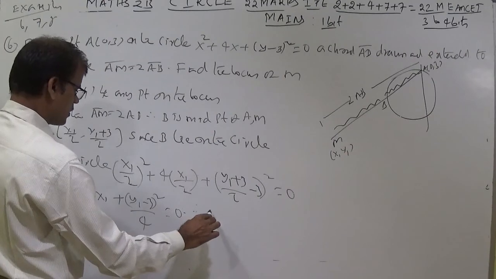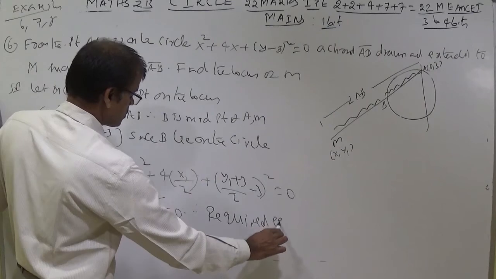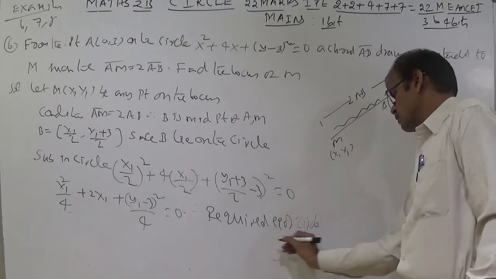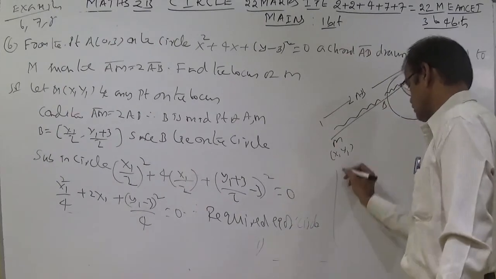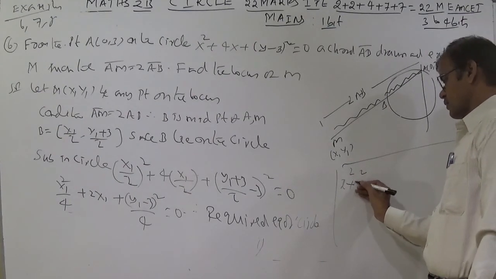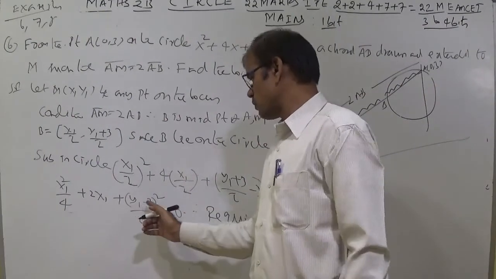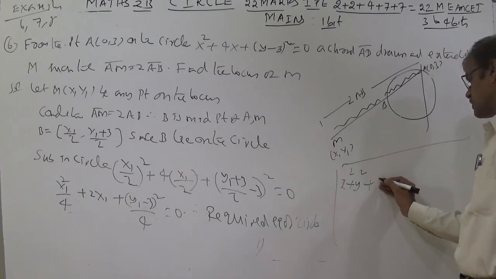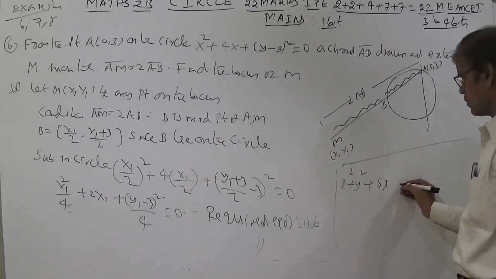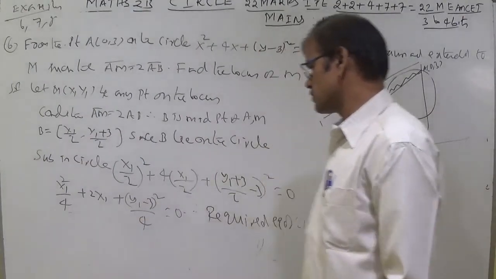Therefore, the required equation of locus, removing x1 y1, is x square plus y square plus 8x, taking LCM with 4, 8x minus 6y, minus 9 plus 9 equal to 0, that's all.